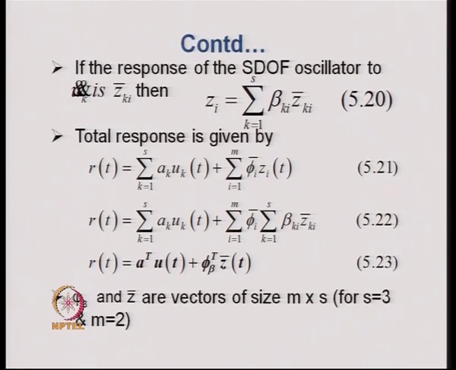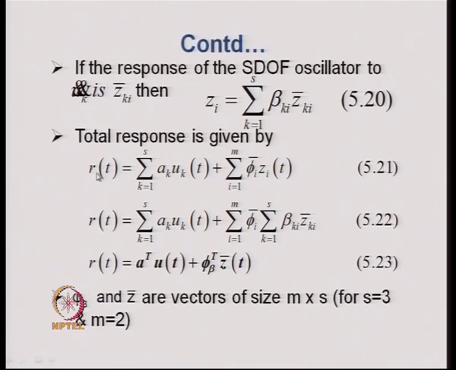The total response is given by equation 5.21, where the response R t is given by this equation, that is A k into U k t summation over the supports, and then this phi bar i z i t, that is the mode shape coefficient corresponding to the response quantity of interest.